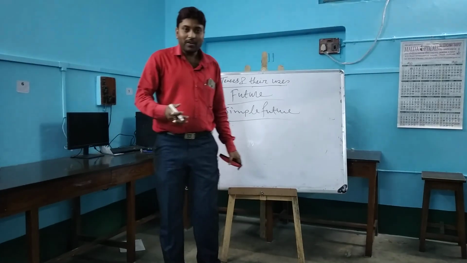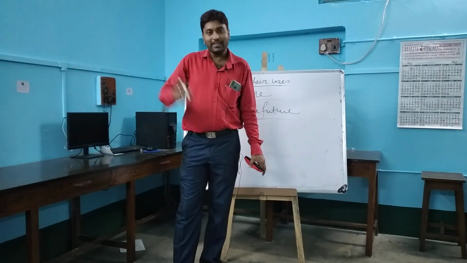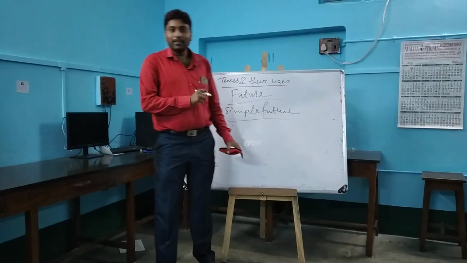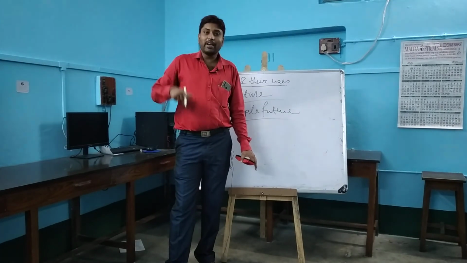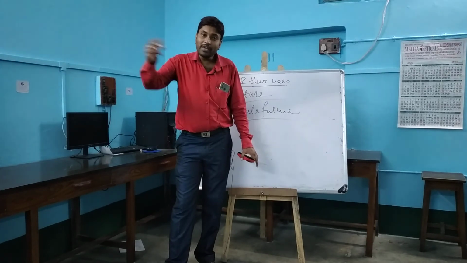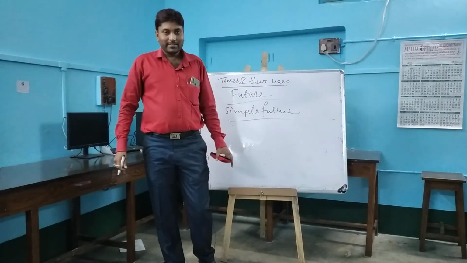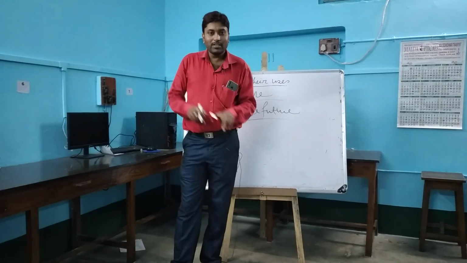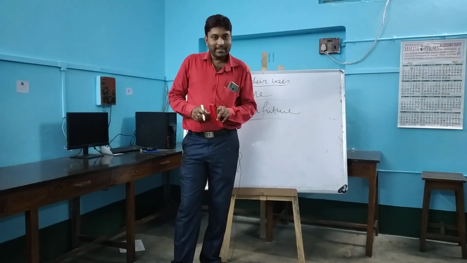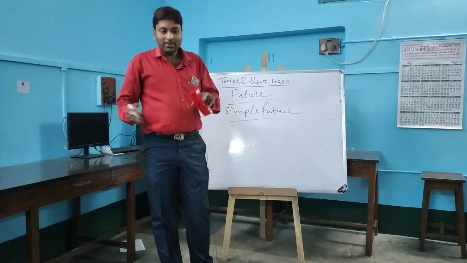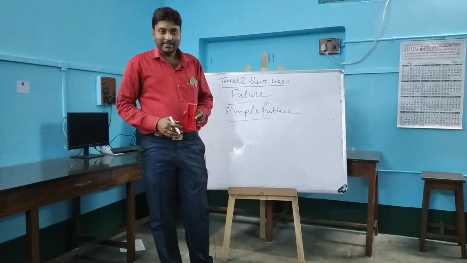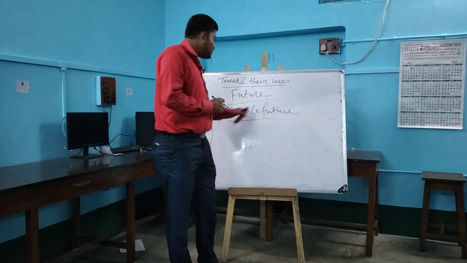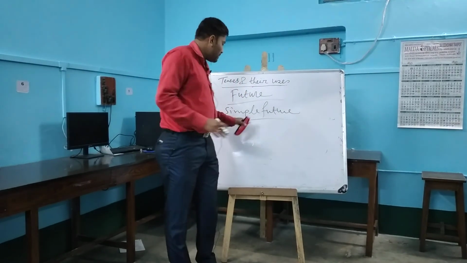That means tomorrow I shall take the class of 9. This class is still in my hand, while today's class will soon be my past. So tomorrow's 9th class is my future work. That is simple future tense.